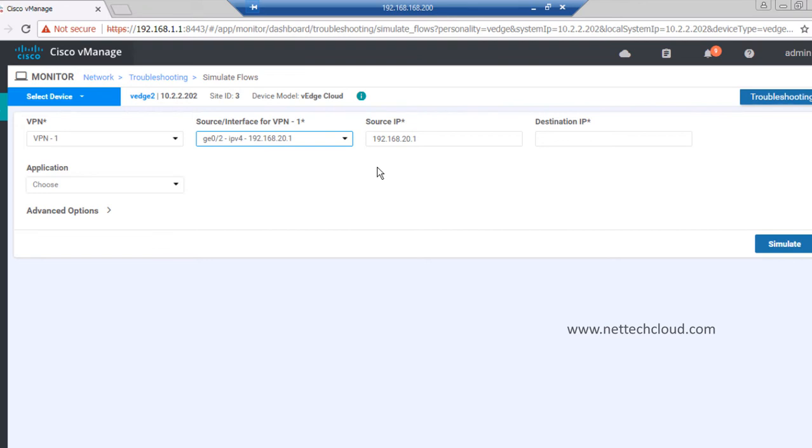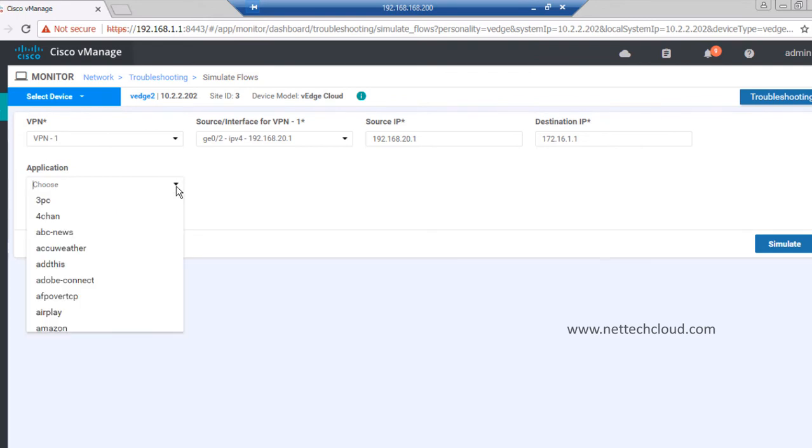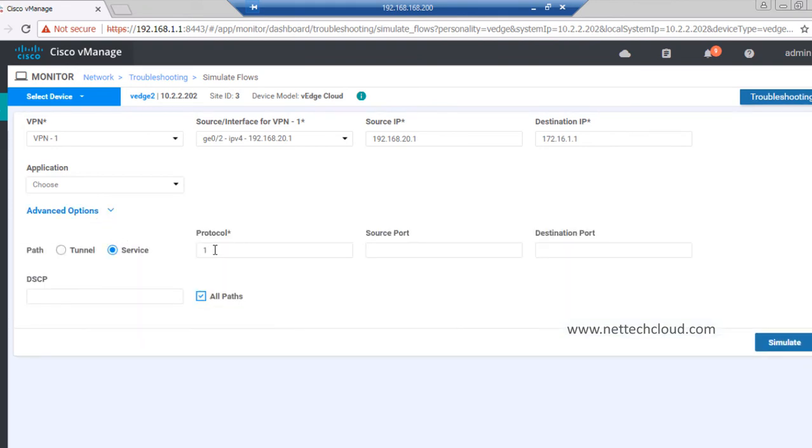So I have created one VPN, that is VPN 1, source IP, and let's say from WAN Edge 1, and I want to reach this IP 1.1, simulate. And even here, if you look at the application, if you want to simulate the traffic for any specific application, you can choose the application from here, right? There are more than 1,000 applications. By default, ICMP is used here, protocol number 1.